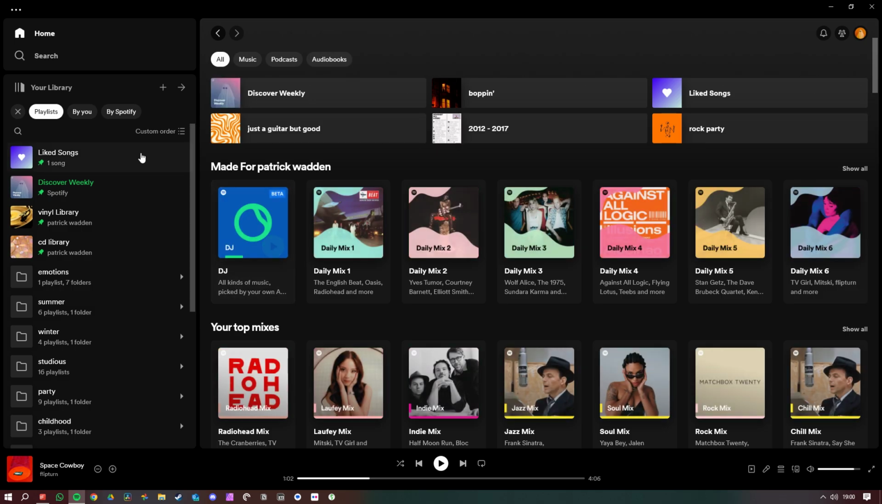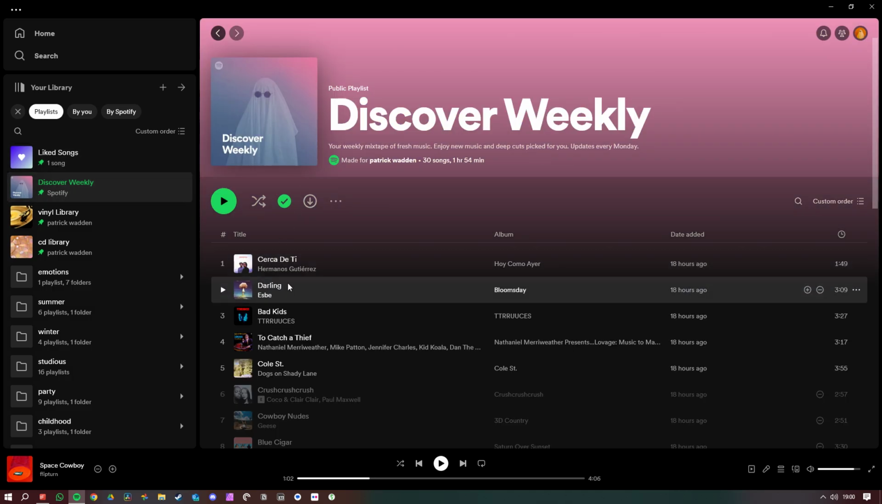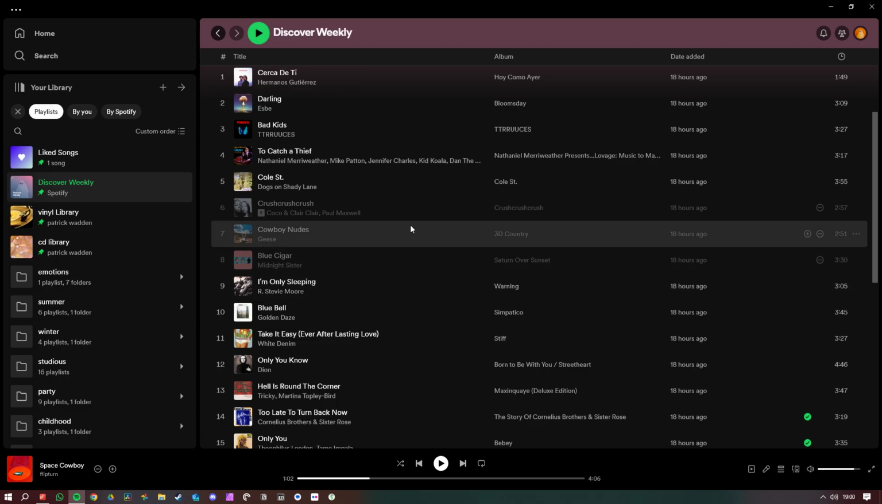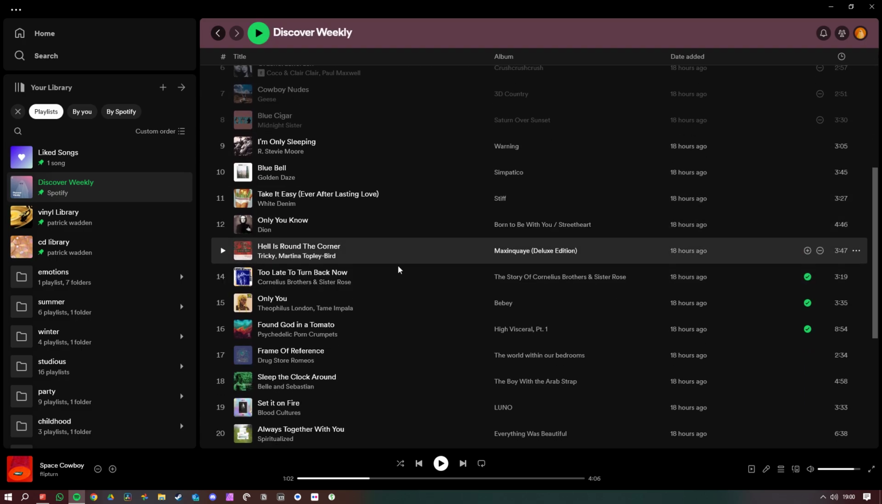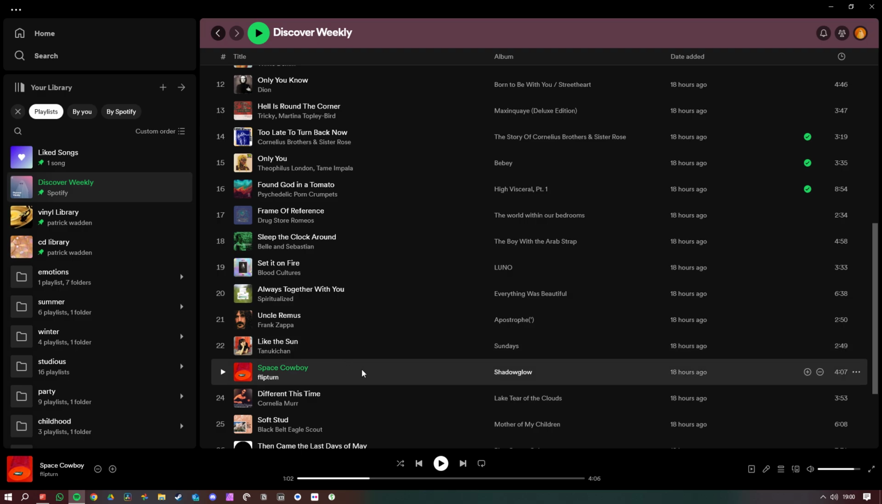So basically, I use my Liked Songs as a limbo place for my Discover Weekly, which I check every Monday and listen to throughout the week. Normally after that week's done, if I'm listening to songs, and let's say I like Space Cowboy by Flipturn, I will add it to my Liked Songs.